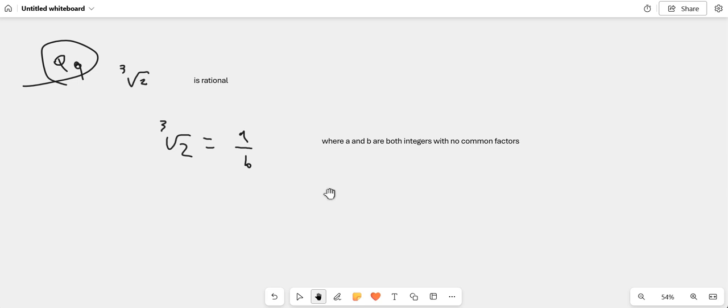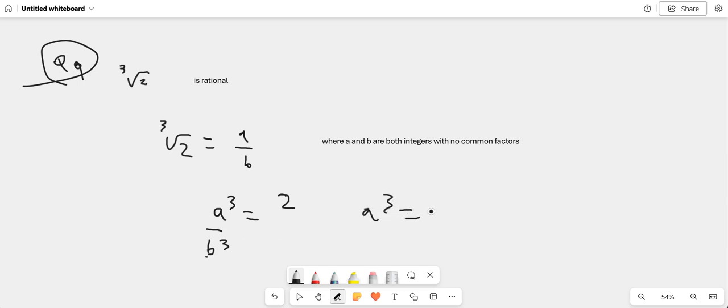You just need to cube everything. So cube both sides, and you get a cubed over b cubed is equal to 2, and then times b cubed, you get a cubed is equal to 2b cubed. Alright, so what can I say here?